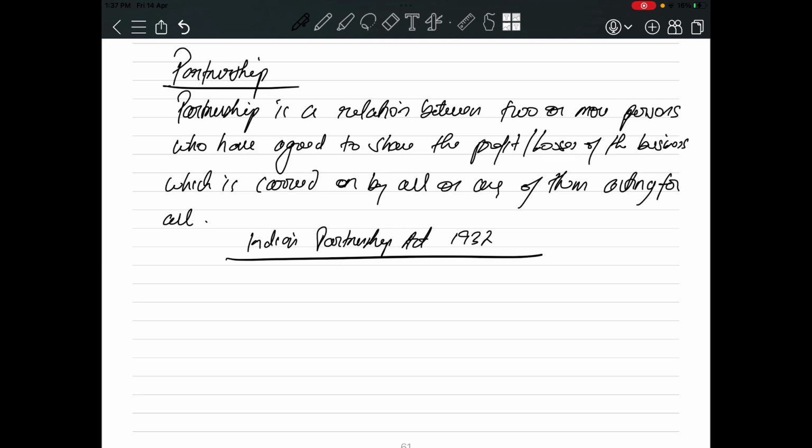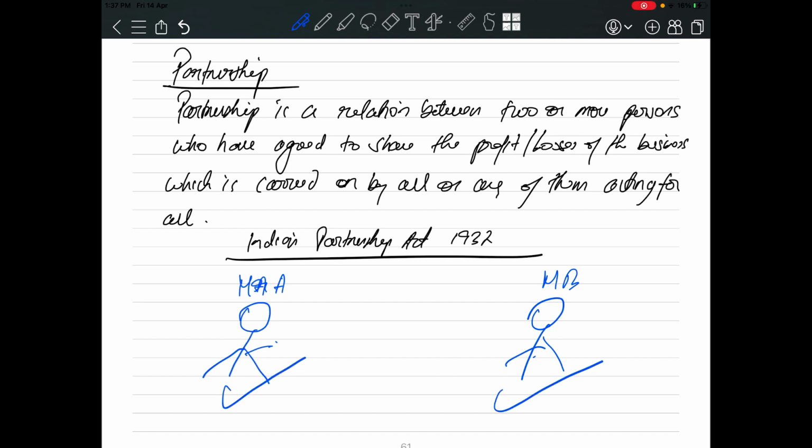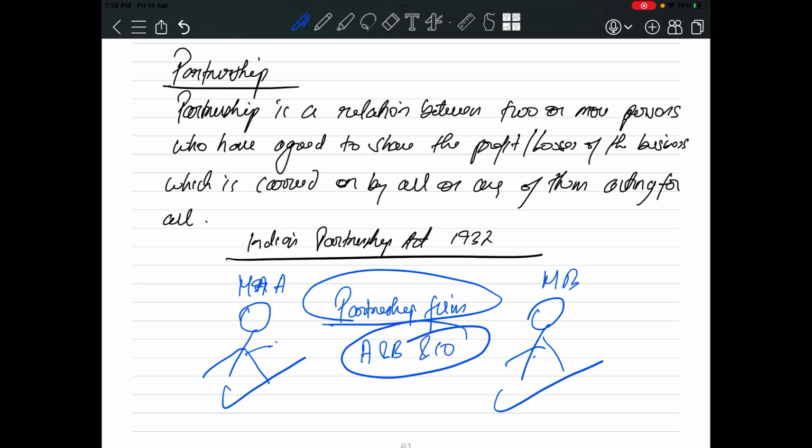Now what is a partnership? If we have to understand with an example, say this is a person called Mr. A, and there is a person called Mr. B. Now Mr. A and Mr. B are good friends. One day they have an idea of a business, so they decided to start a business. Both of them, two friends, cannot start a sole proprietorship. So they have decided to start a partnership firm. Partnership firm basically will be the name of the business, for example, A and B and company. So Mr. A and Mr. B will be partners in the business.